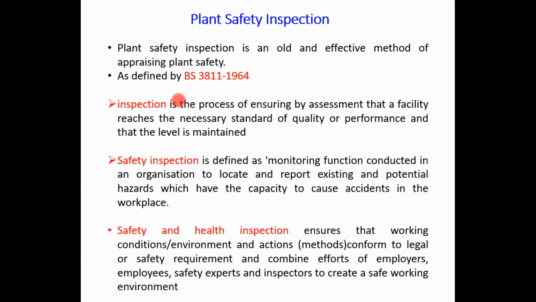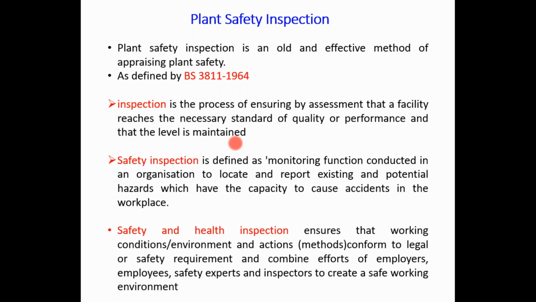Generally, when we are talking about the general word inspection, it is an inspection in the process, that may be an inspection for the facilities, for the standards, or for the quality or the performance, so that the level is maintained. Whatever the level or standards required, that should be followed and maintained by the plant personnel.